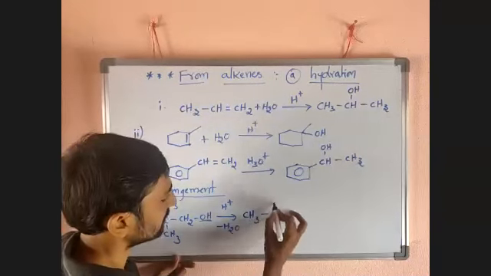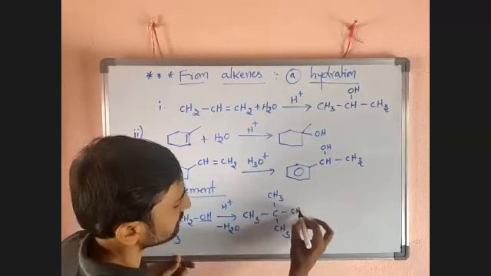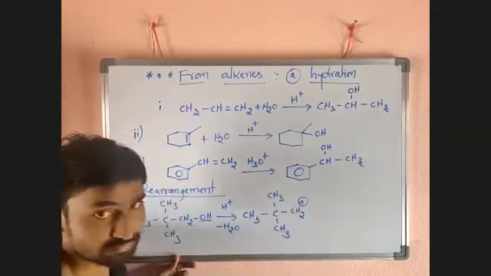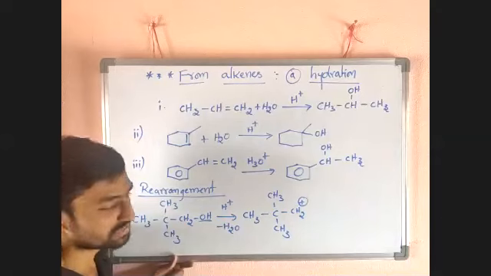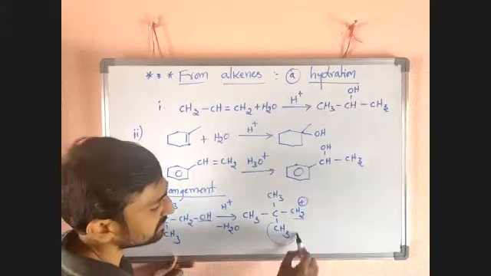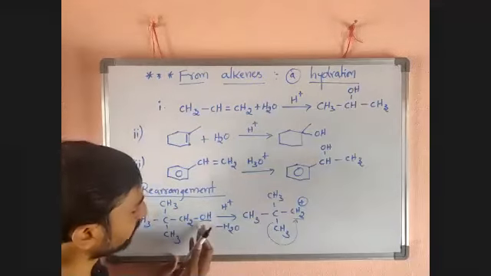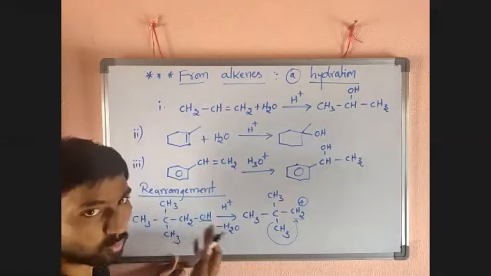Then CH3, C, CH3, CH3, CH2 plus. Now it is a primary carbocation, I told you. Now this CH3 is shifted there. After shifting CH3, we have already added H, then you have to add OH to that.